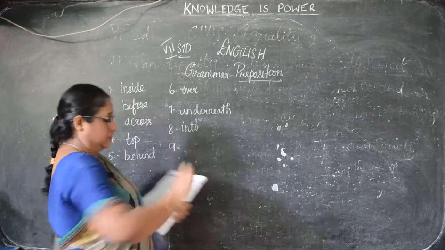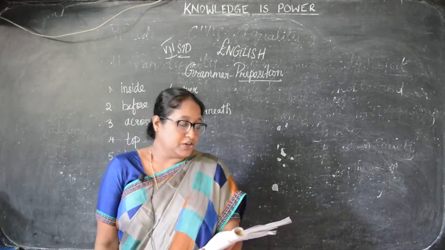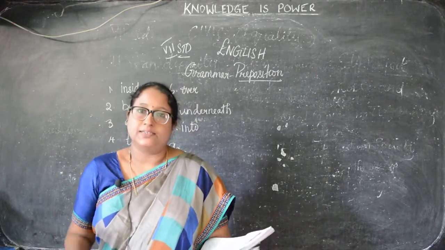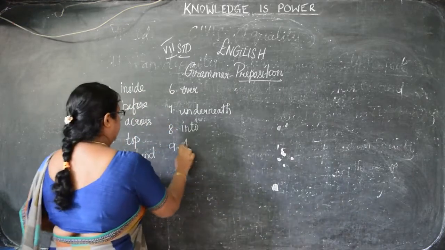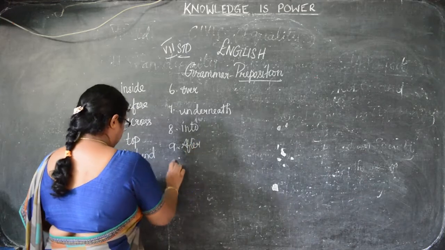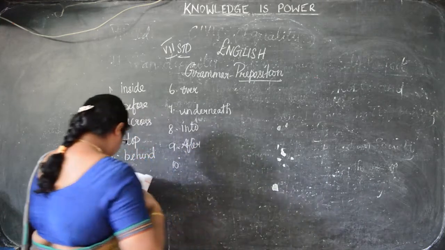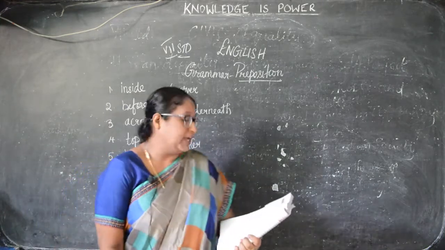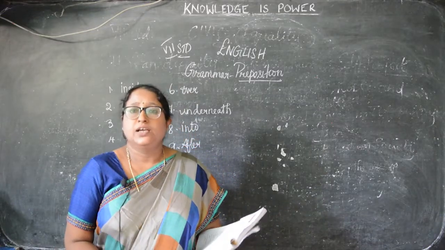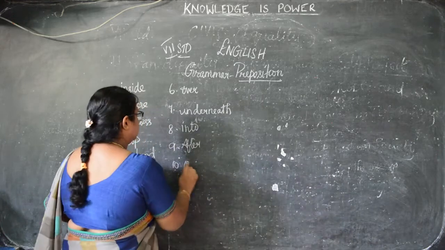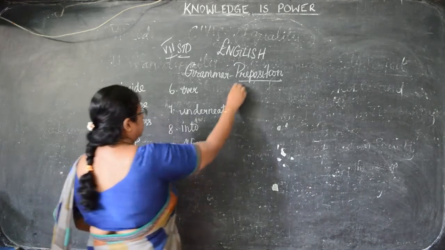Into her classroom. Then after lunch, the children were allowed to play. That is after lunch. So what is the preposition here? After. So after lunch. Then Saravanan climbed onto the horse. So what is the preposition here, children? Say to me. Yes, correct. Onto the horse. So do you understand this, students?